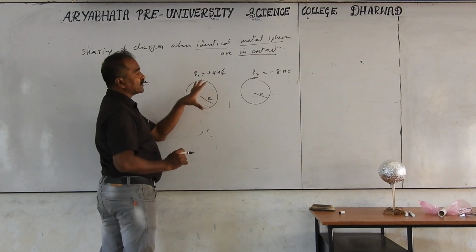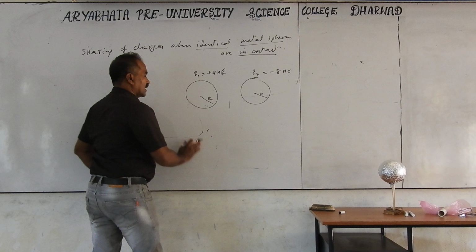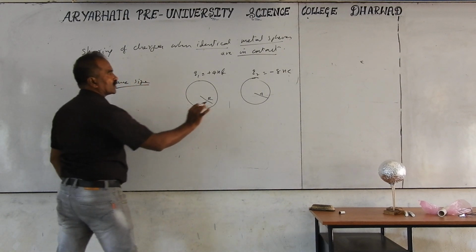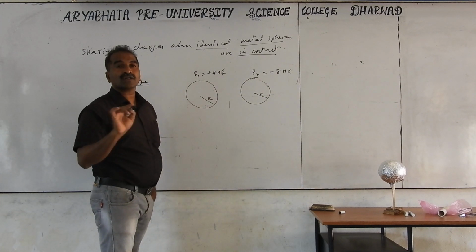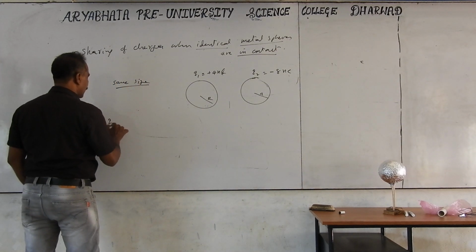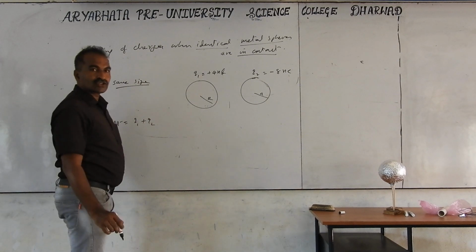If only one sphere is charged and the other one is not charged, then Q2 equals 0. And what happens after contact is the total charge, Q total. We already said that when they touch, charges will be transferred from one object to the other object, but the total charge should remain constant. That means total charge will not change. So Q total is equal to Q1 plus Q2. Total charge should be the same.